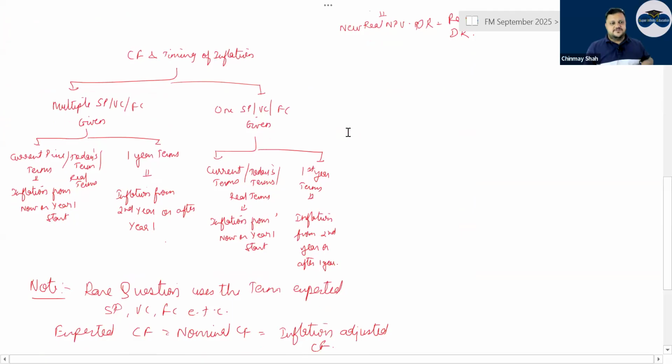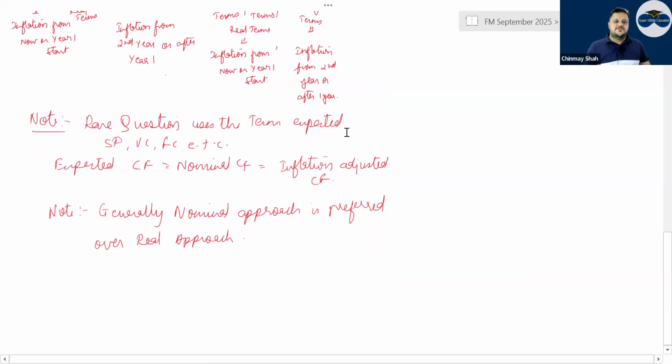Now see, at times what happens? One single rate is given of today, and inflation applies from the first year. In some questions, first year terms everything is given, and inflation applies from the second. So current terms, and inflation applies from the first year. One year terms, inflation will apply from the second. Correct or not? Have a look. Right? Then this is how it is.